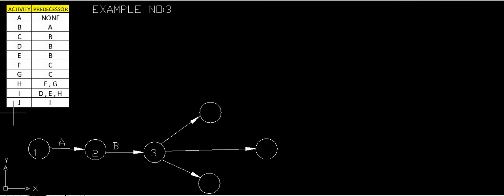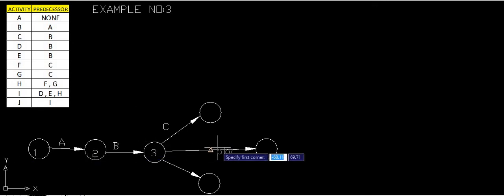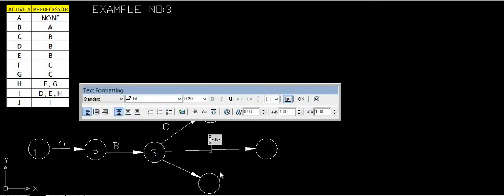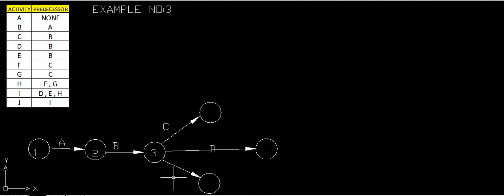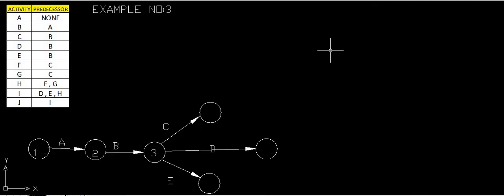We will give node numbers: C, D and E have the same starting point as B. Only after completion of B will C be started, only after completion of B will D be started, only after completion of B will E be started.